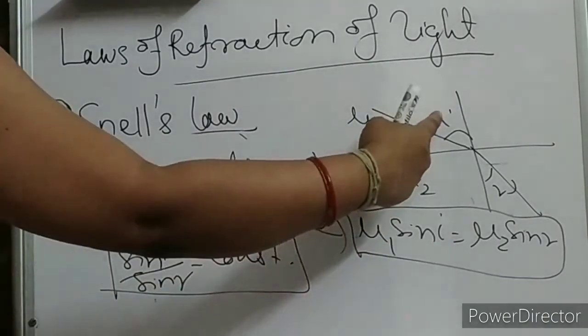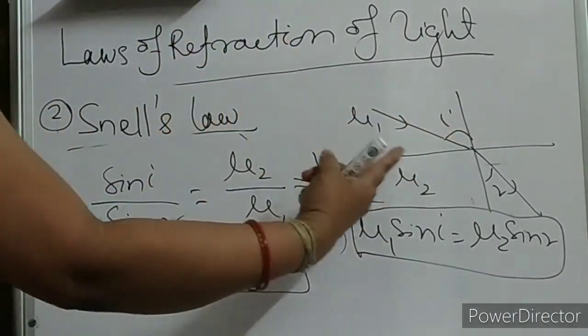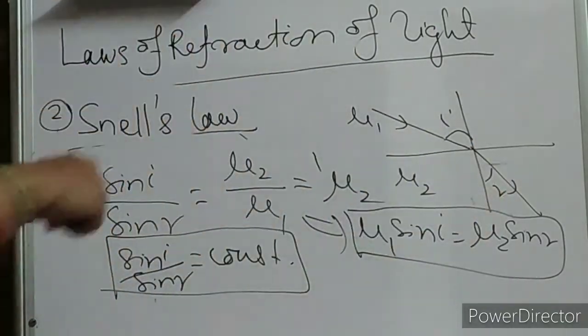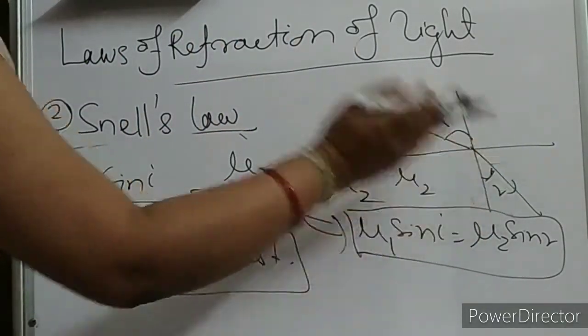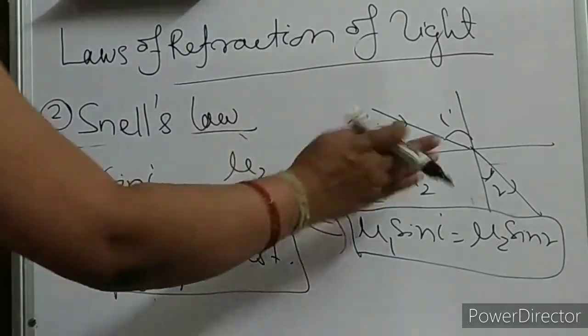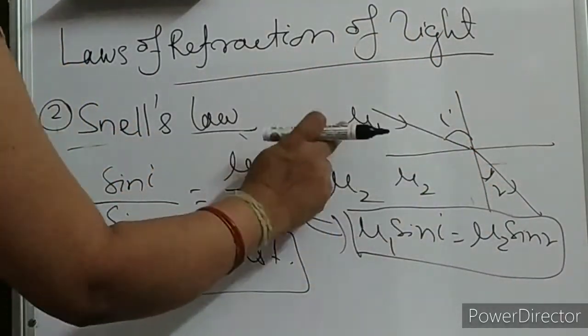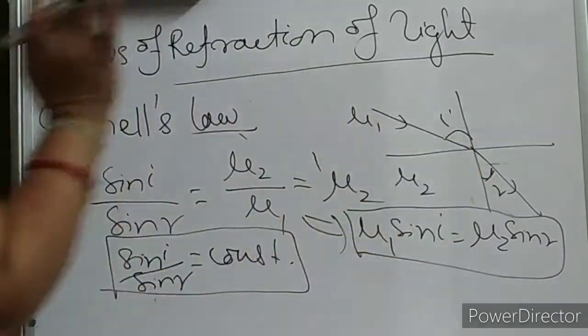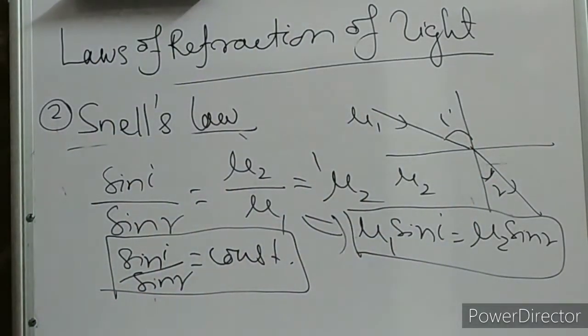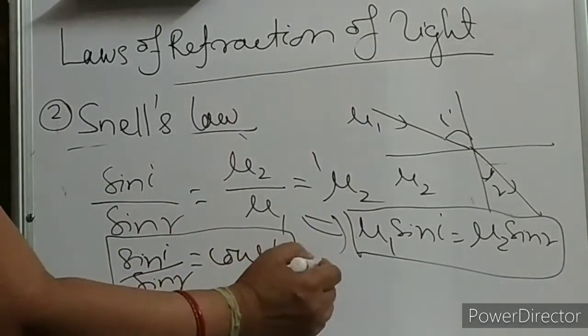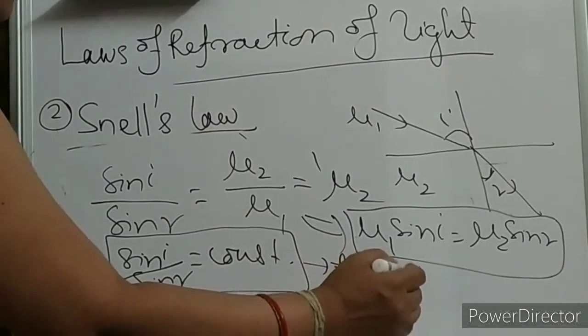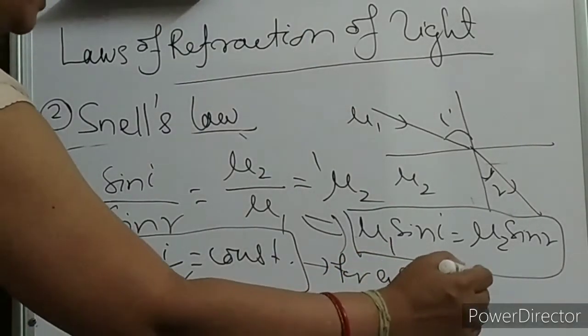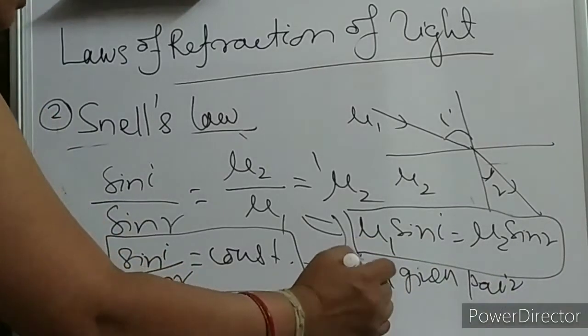You are multiplying it with sin I on the same side. Mu2 is down and we are multiplying it with sin R, which is also placed down here. So same medium: mu1 sin I, mu2 sin R. I don't think there will be any confusion. Okay? Is it clear? So this is constant for a given pair of media. Hope I am clear with this second law.